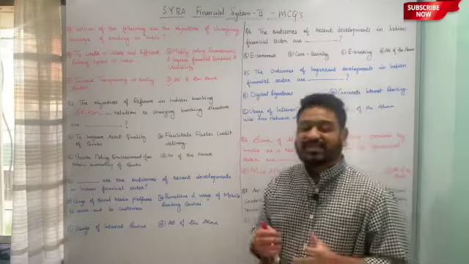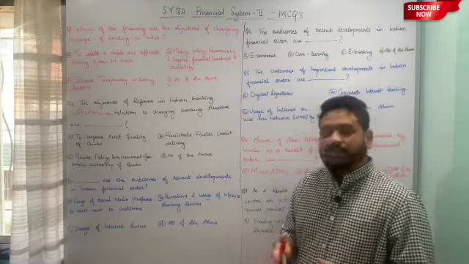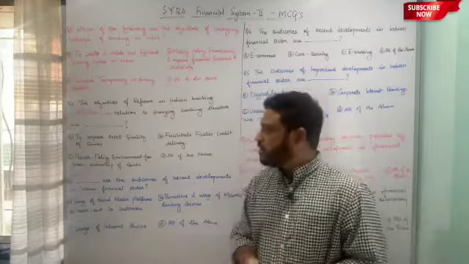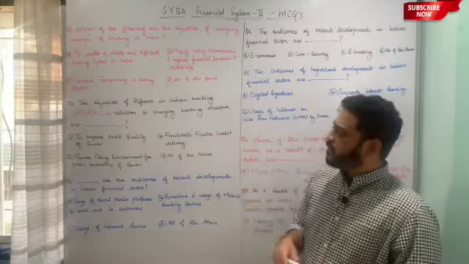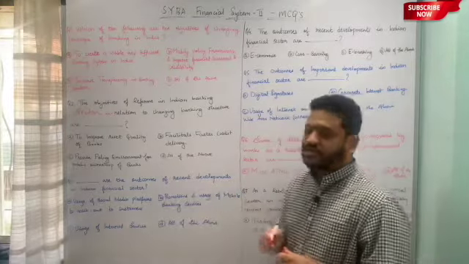That means to improve asset quality, to provide policy environment so that there will be public ownership of banks, and also to facilitate faster credit delivery. So here again a similar sort of question, and the correct answer is again all of the above. So here the correct answer is option D, all of the above.